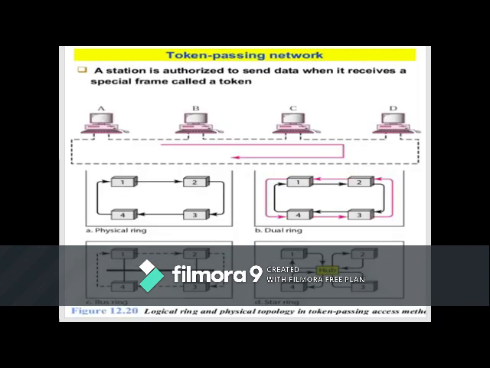token passing. You can see in the diagrammatic representation the logical ring and the physical topologies in token passing access, where we can have different topologies like physical ring, dual ring, bus ring, star ring, etc. All these four stations have been placed with different topologies, where we are passing the token.